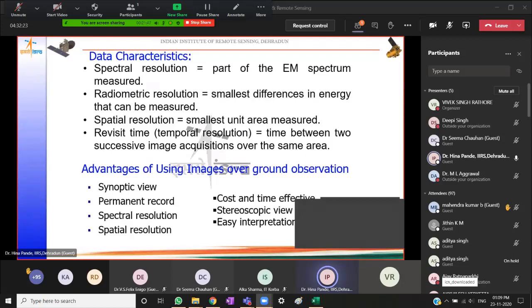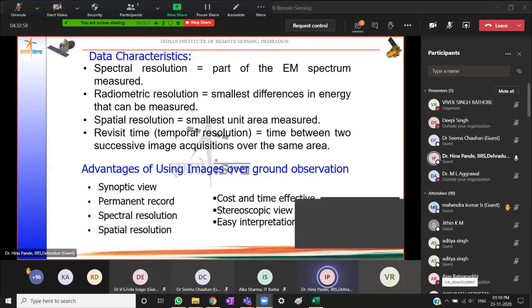Now, just to make a summary, the spatial resolution is the smallest unit that can be measured, that is the size of the pixel. If I say that my spatial resolution, or my pixel size, is 5 meters by 5 meters, what I mean is that on the ground an area of 5 meters by 5 meters has been seen by the sensor at one instant of time.